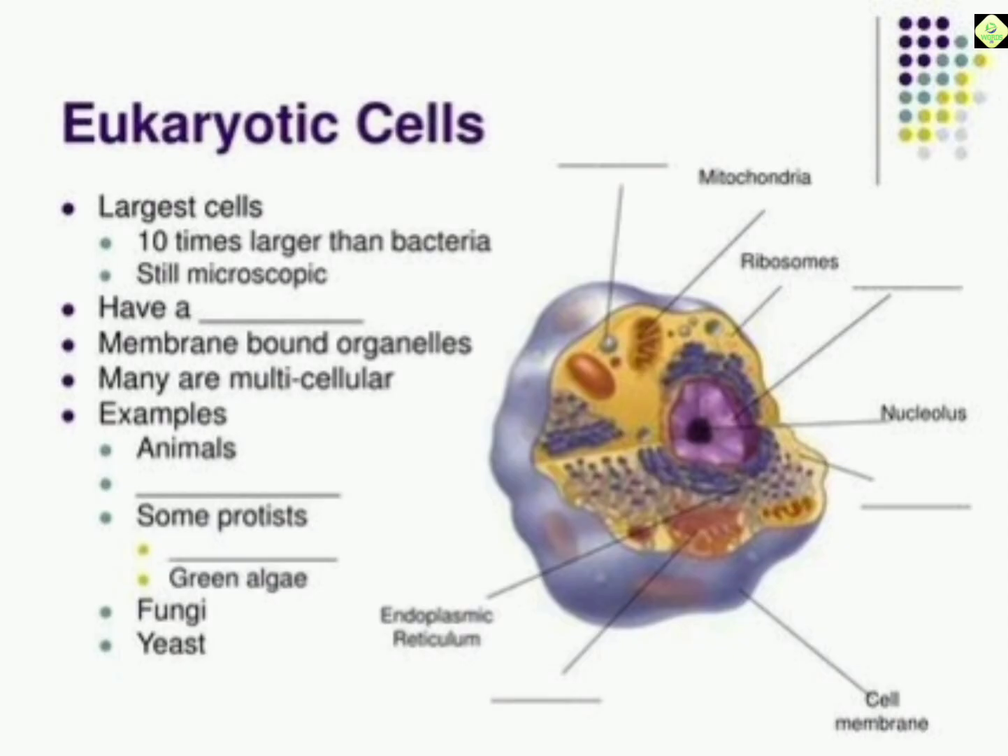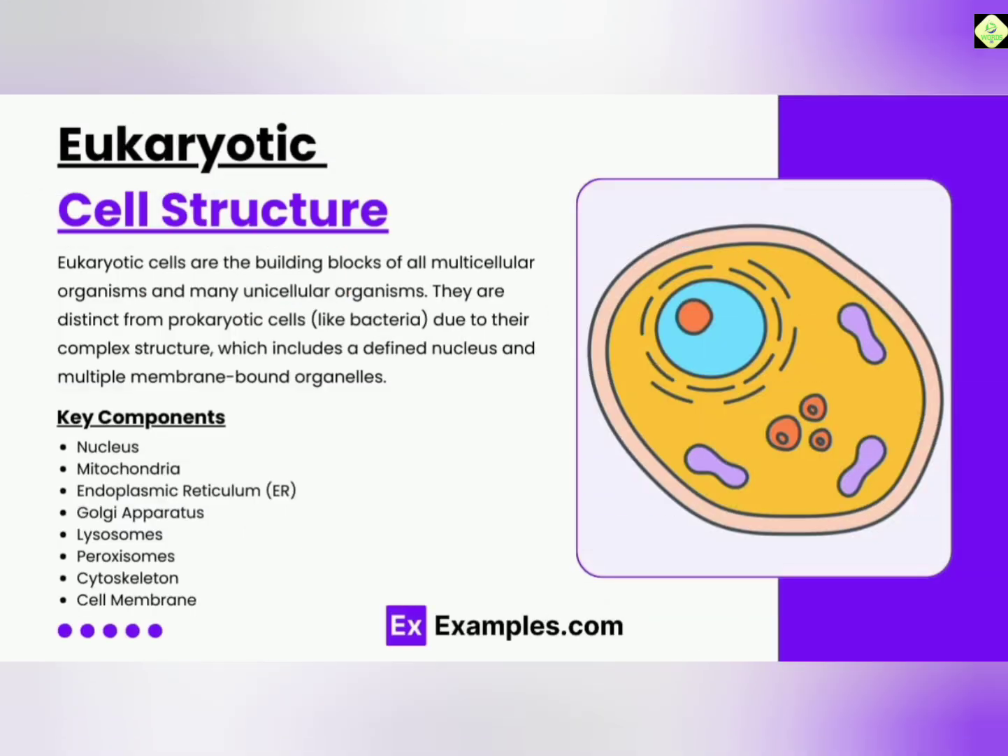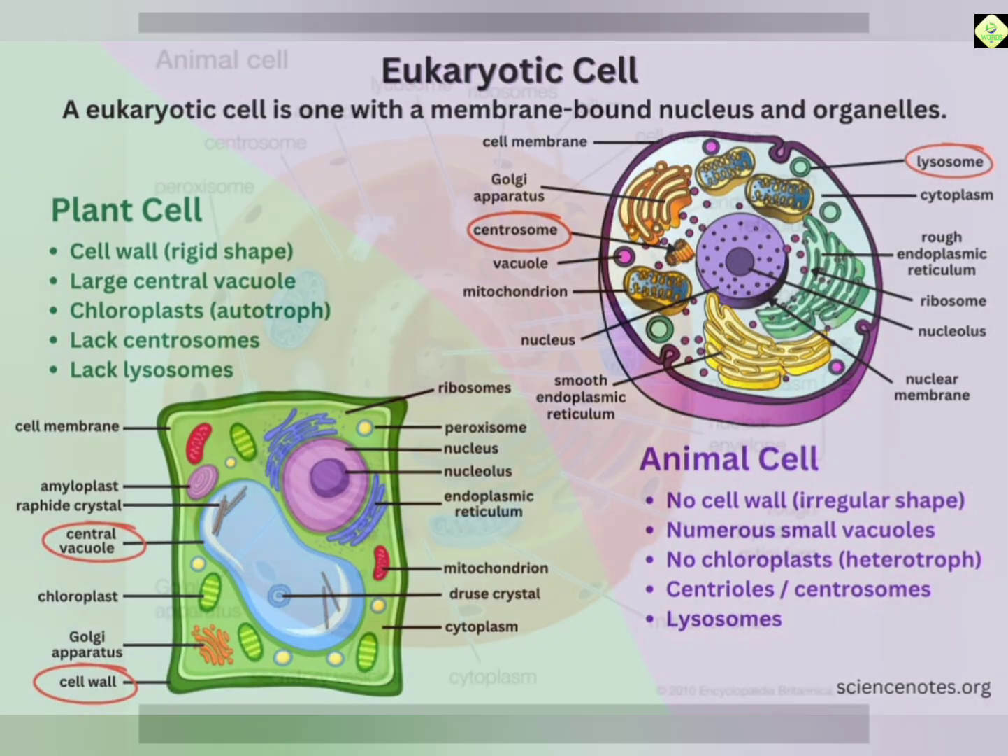Eukaryotic cells are generally larger, ranging from 10 to 100 micrometers in size. These cells reproduce by mitosis for growth and repair and by meiosis during sexual reproduction. Eukaryotes may be unicellular, such as amoeba and yeast, or multicellular, such as plants, animals and fungi. Eukaryotic organisms reproduce by both asexual and sexual methods depending on the species.